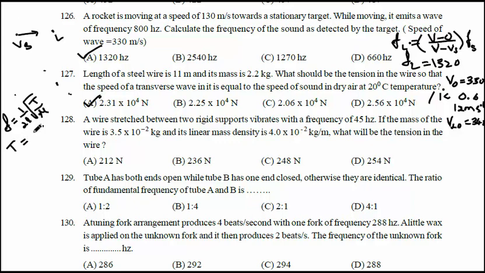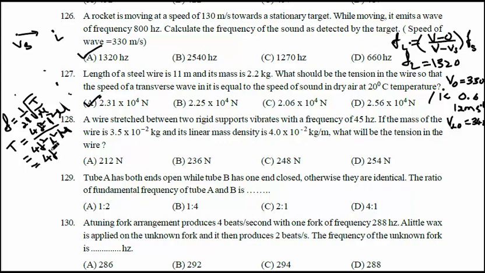If you square this, T will be 4 f square L square into mu. So 4 f square I will write as it is, L square as it is. Mu is already given, but how to write L?